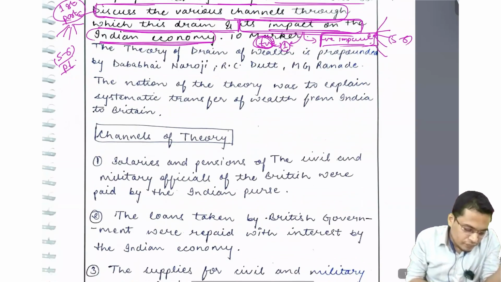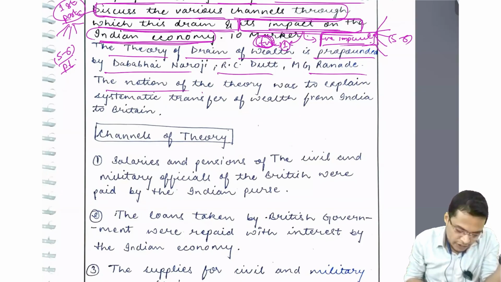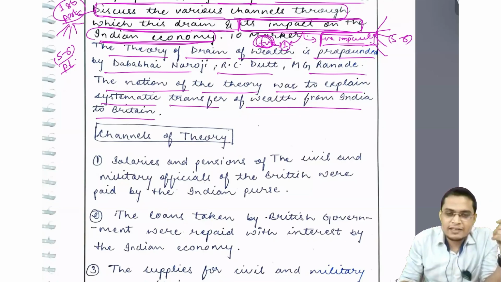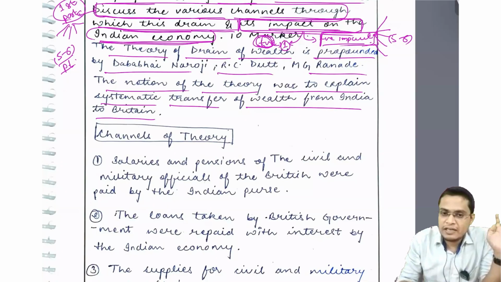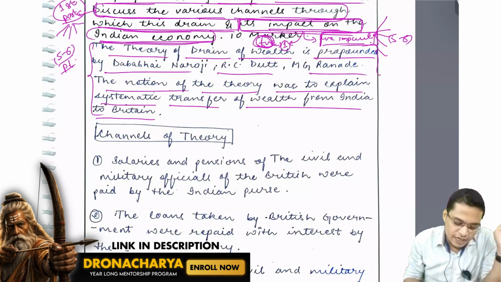So let's see. The theory of drain of wealth was propounded by Dadabhai Naoroji, R. C. Dutt and G. Ranade. The theory explained the systematic transfer of wealth from India to Britain, and for that India was not getting any return. So it is a systematic drain, and for this drain India is not getting any return.